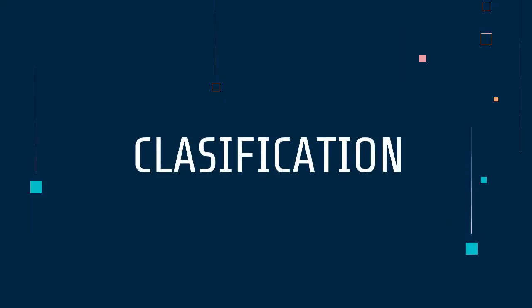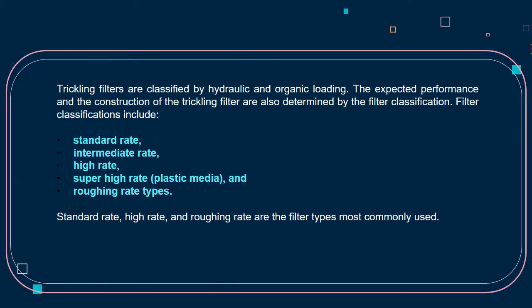Next, we will discuss the classification of trickling filters. Trickling filters are classified by hydraulic and organic loading. The expected performance and the construction of the trickling filter are also determined by the filter classification. Filter classifications include standard rate, intermediate rate, high rate, super high rate or plastic media, and roughing rate types. Standard rate, high rate, and roughing rate are the filter types most commonly used.